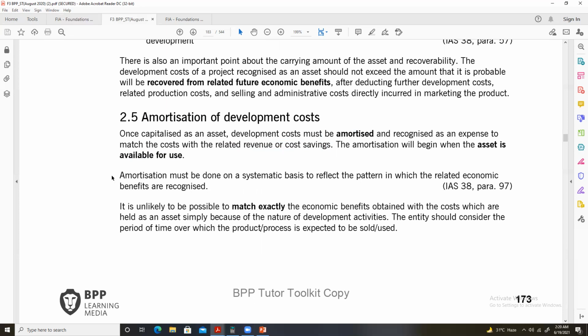In the same way here, amortization must be done on a systematic basis to reflect the pattern in which related economic benefits are recognized.